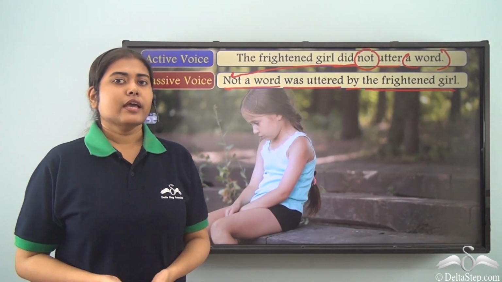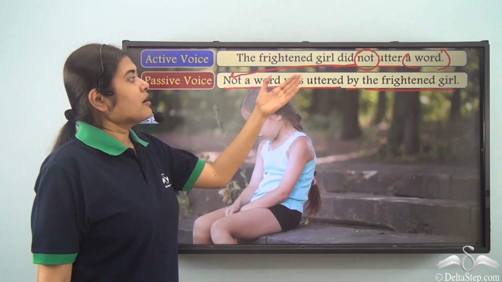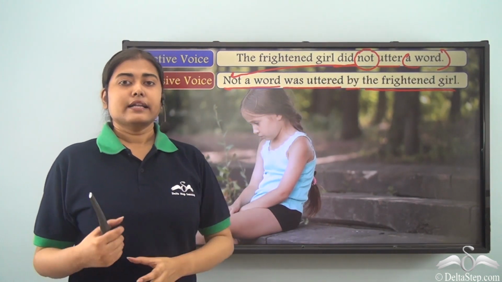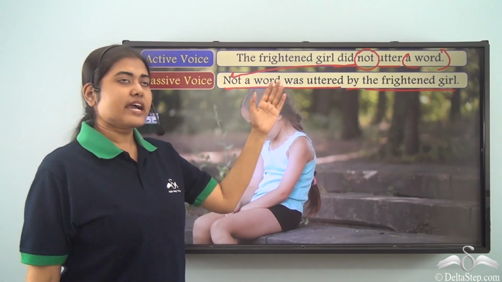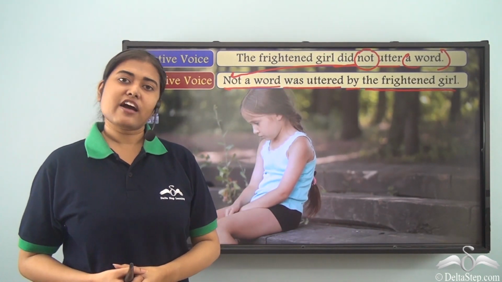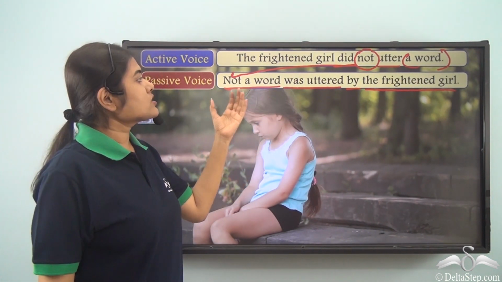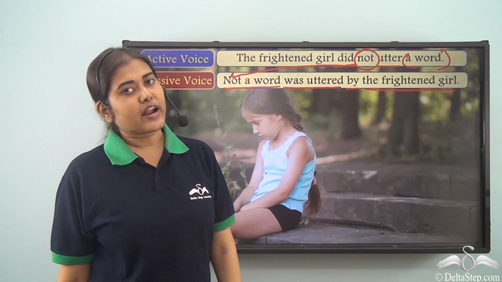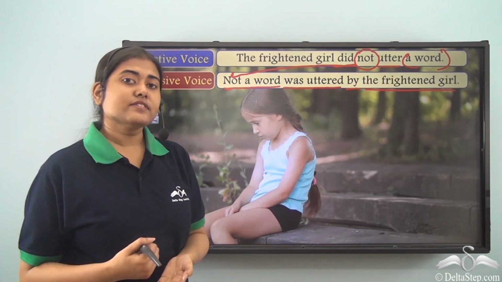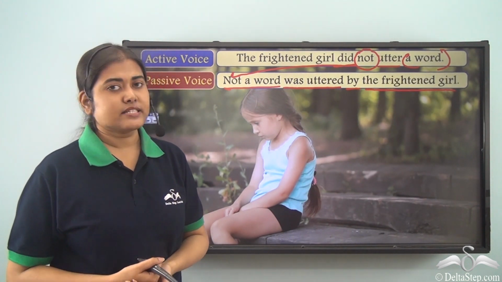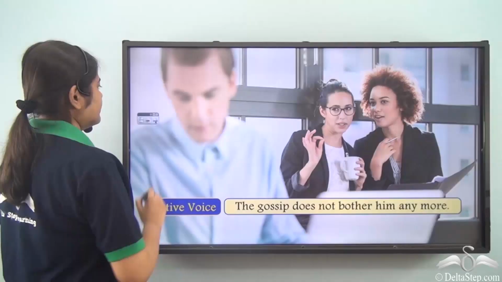Now you must be thinking why we have used not in the subject position. The not was linked to the verb. Now if you have written it as a word was not uttered by the frightened girl, even that sentence would have been correct. But a better way of writing such a sentence is not a word was uttered by the frightened girl. So you have to remember that if the active voice gives us a negative meaning, even in the passive voice, the sentence should give us a negative meaning.